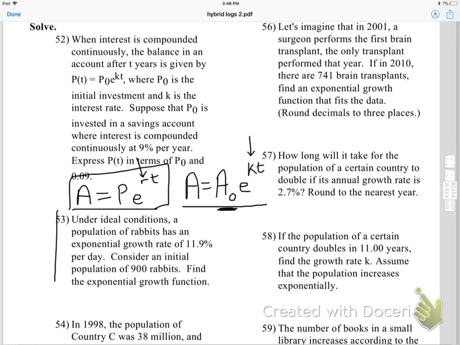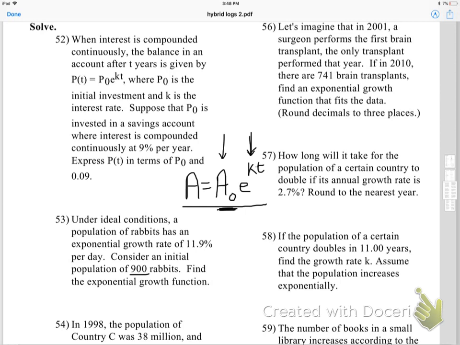So if we look at something like question 53, if I was to actually write this, just trying to find a function for this, then really all I'm trying to find is, okay, what's the initial amount? Maybe what's the growth rate? So I would have this: my future amount is going to be the initial amount with e, and what is the growth rate? Write that as 0.119, and again, t. And that's all it's looking for, t. That's all it wants.